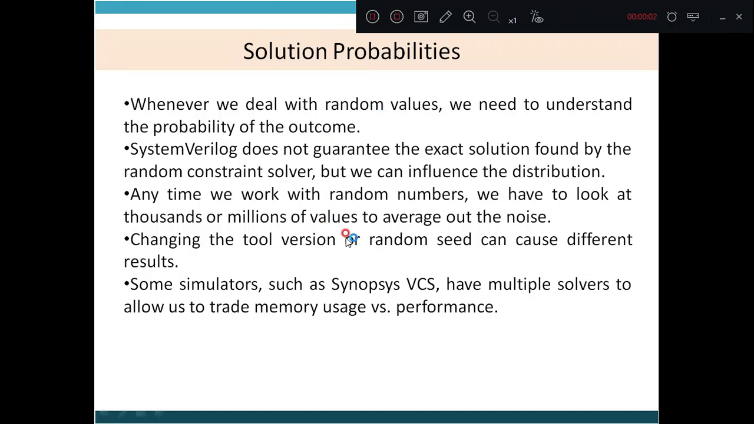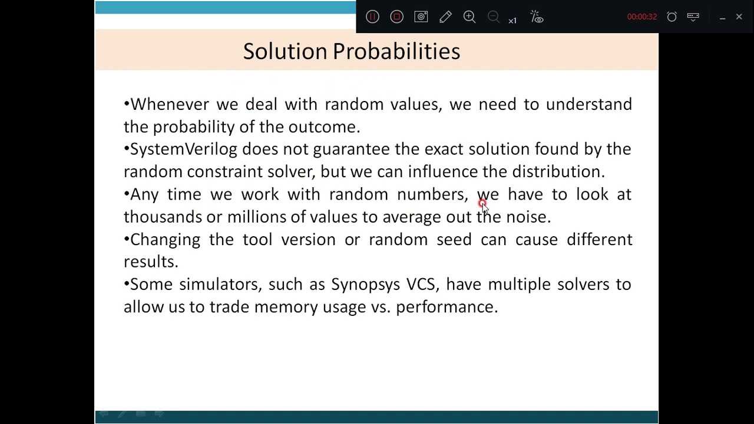Hello everyone. In this session, we will see what the solution probabilities are. We will start with solution probabilities. Whenever we deal with random values, we need to understand the probability of the outcome. SystemVerilog does not guarantee the exact solution found by the random constraint solver, but we can influence the distribution. Therefore, solution probability is very important.